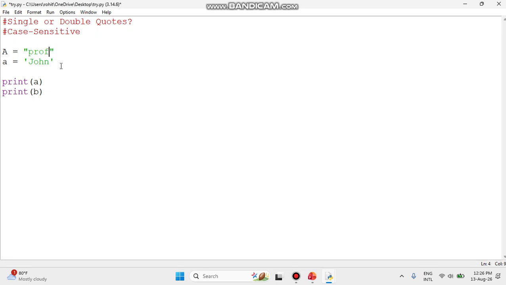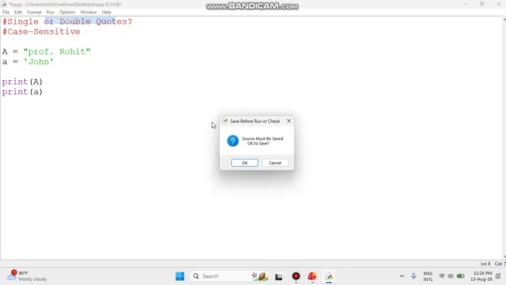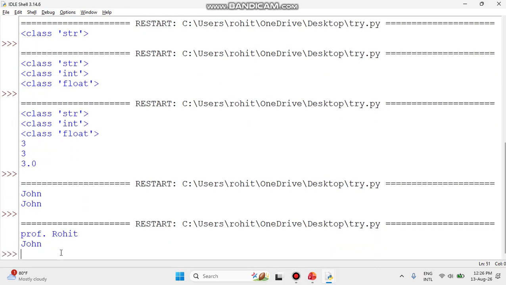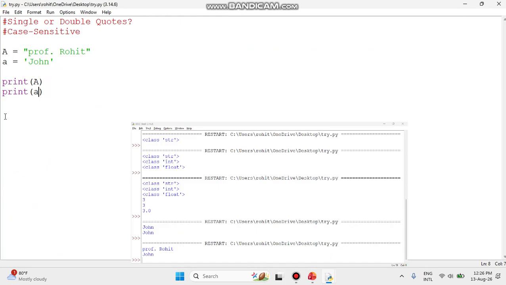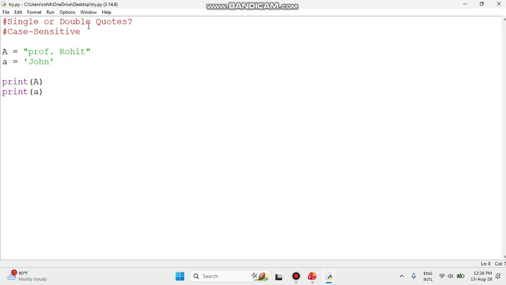Suppose over here I change the data and put Professor Ruby. Let me print it over here. I want to print big A and I want to print small a. Let's see the difference. You can check that A is different and small a is different. See, it is not the same. So that is also very important, the case sensitivity.